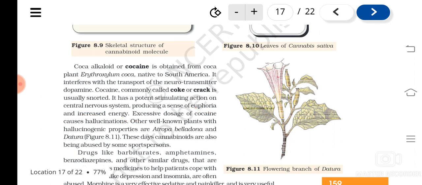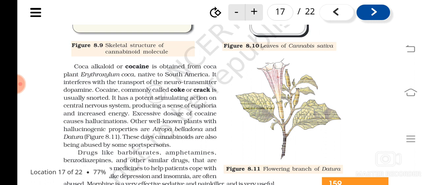Excessive use of cocaine can also cause hallucination, means the person will reach a dream world. So if cocaine is used in excess, that can cause hallucination.